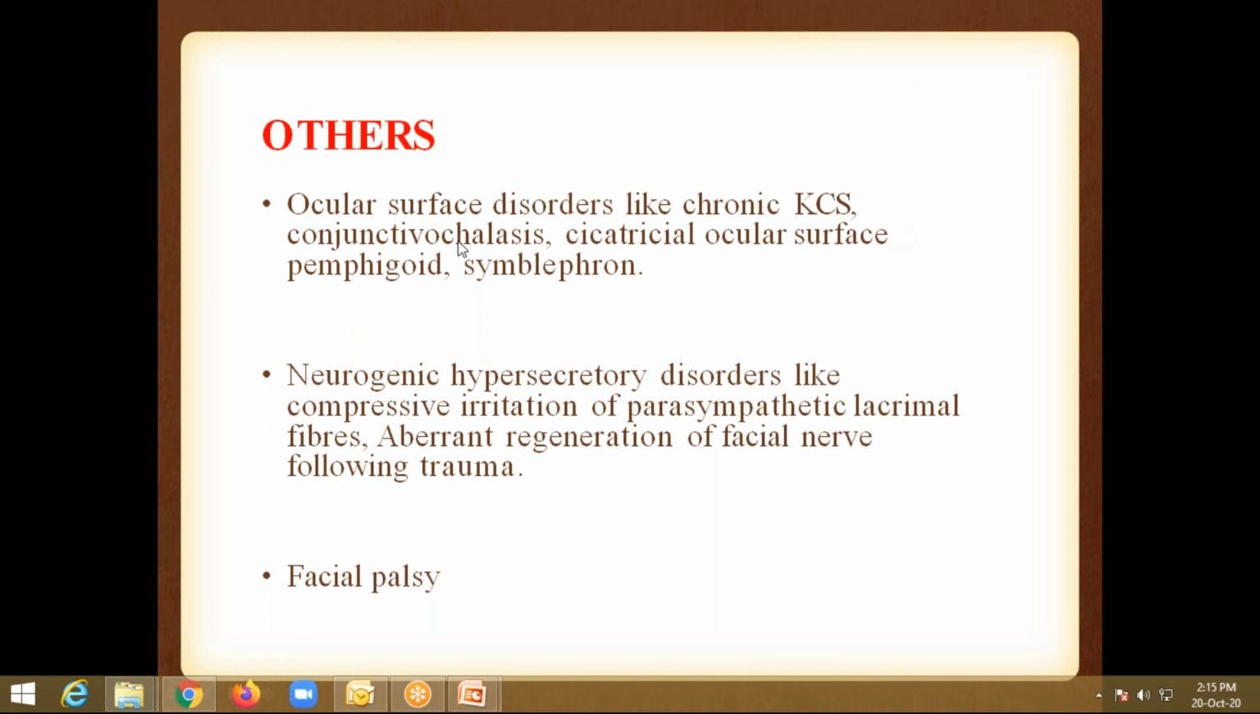Okay, so what is conjunctivochalasis? During old age, you can see skin laxity. The patient will be having skin laxity, and there will be folds in the skin, especially in the face. In the same way, there will be conjunctival laxity in old age. When the patient is becoming old, there will be conjunctival laxity and there will be folds in the conjunctiva.